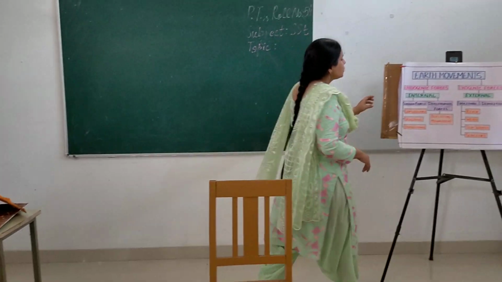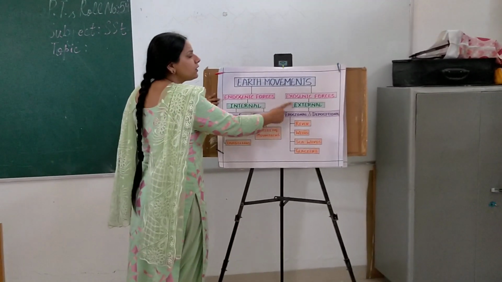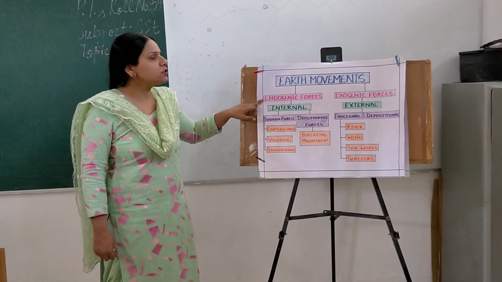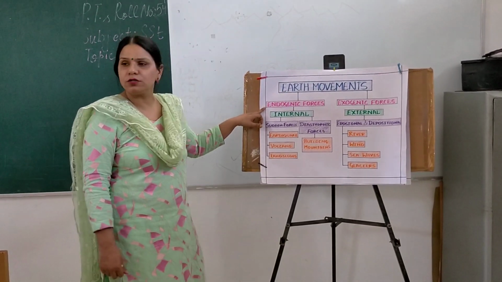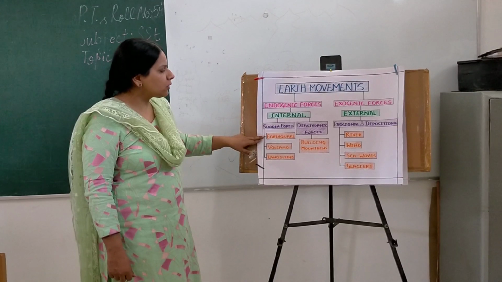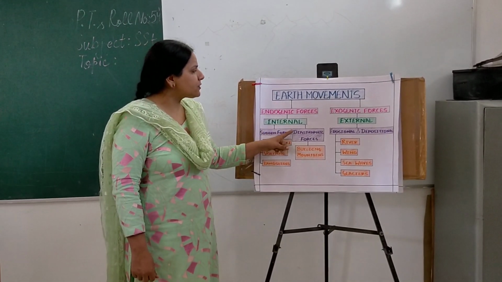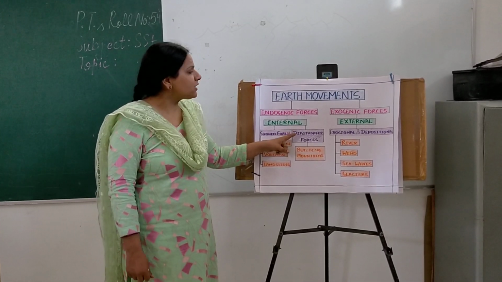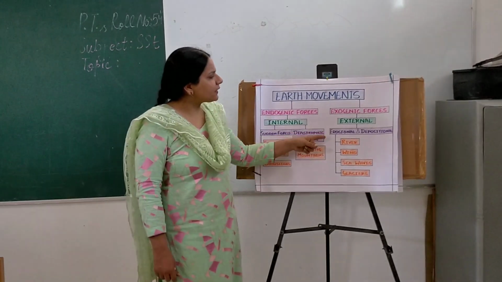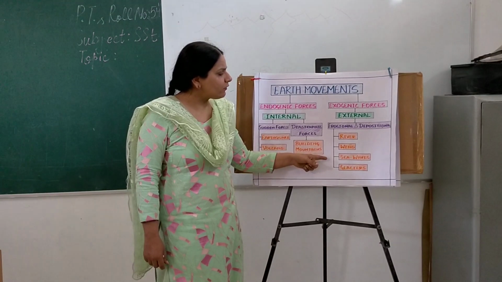Let us see from this chart. Now there are two processes, internal processes and external processes. The internal processes are also called the endogenic forces, and the external processes are also called the exogenic forces. The examples of internal processes are earthquakes, volcanoes, landslides. And these internal processes are also called diastrophic forces which cause the building of the mountains. And in the external category, we have the erosional and the depositional forces like the river, wind, sea waves and glaciers.